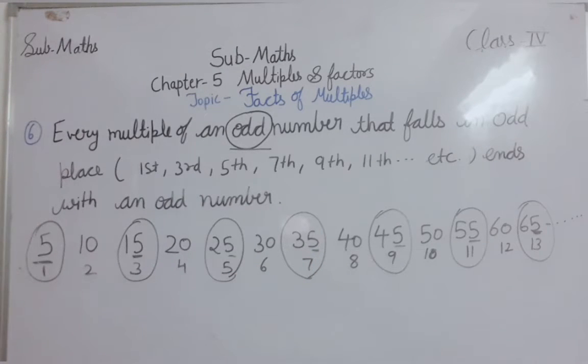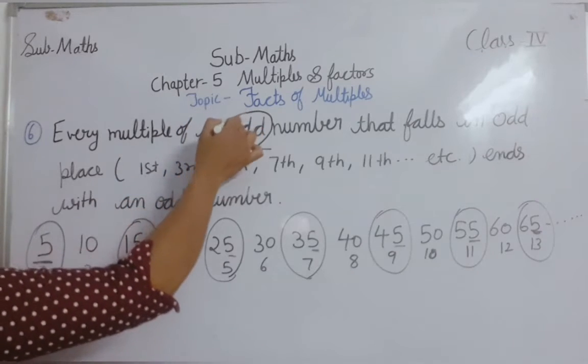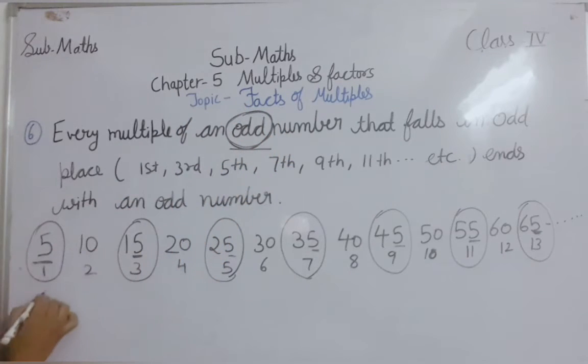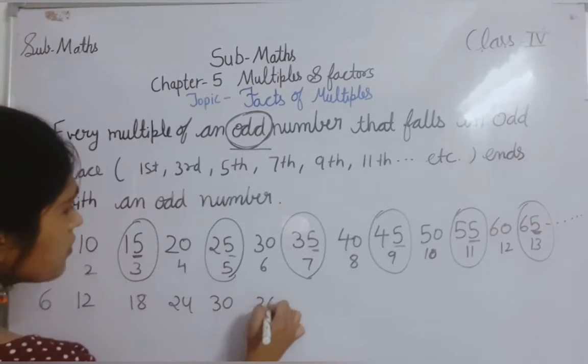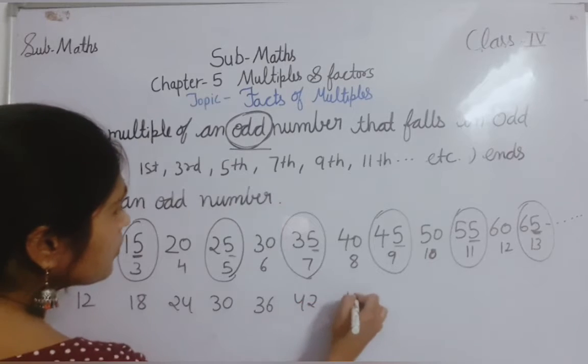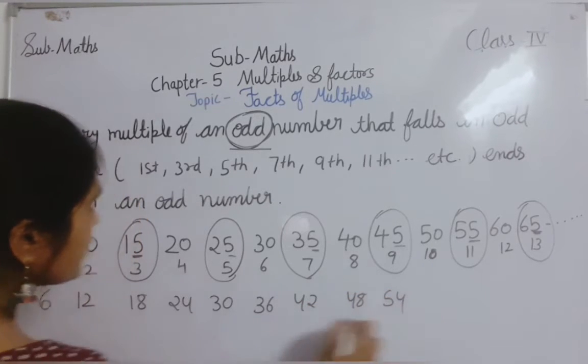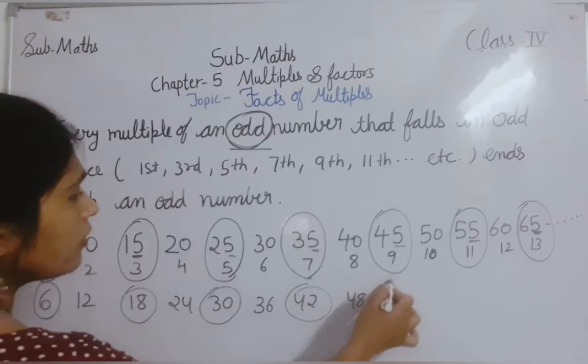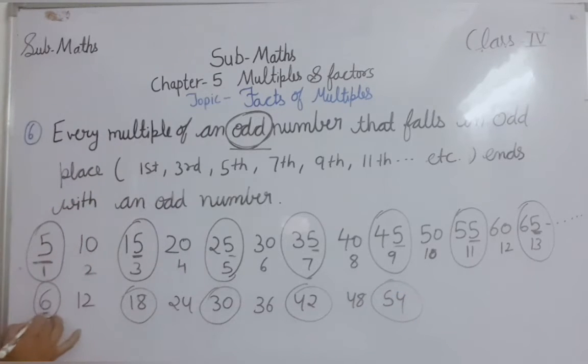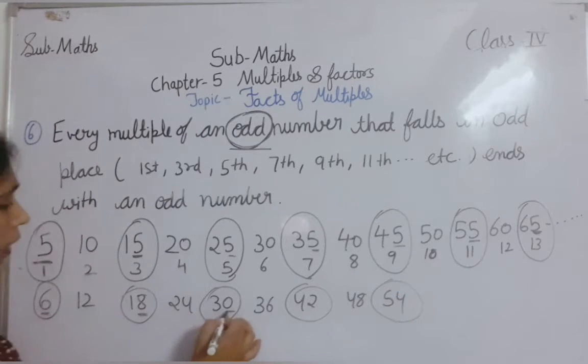This condition is applied only for odd numbers. If you write the table of 6 here, and let's see their odd places: 1, 3, 5, 7, 9. At the end, you will see you are not getting an odd number here.